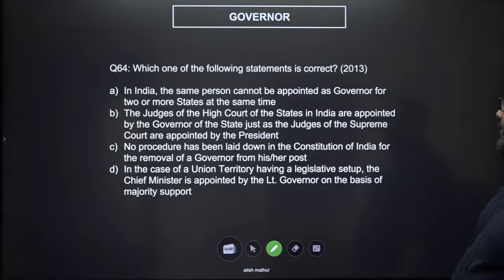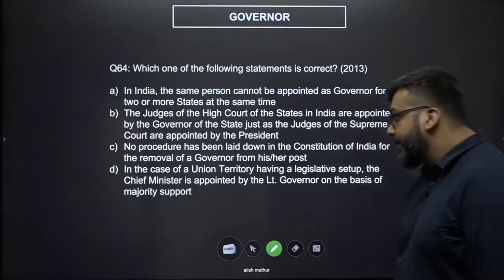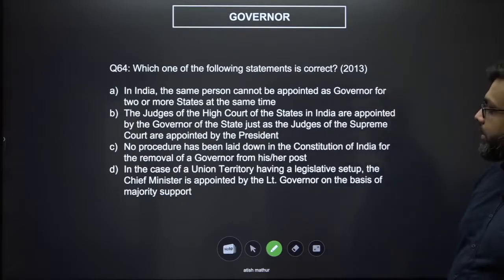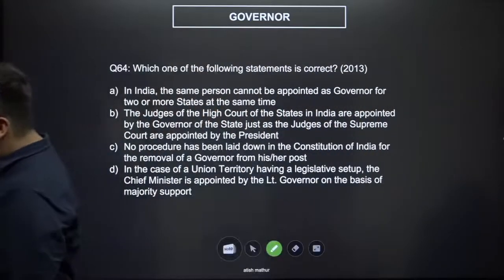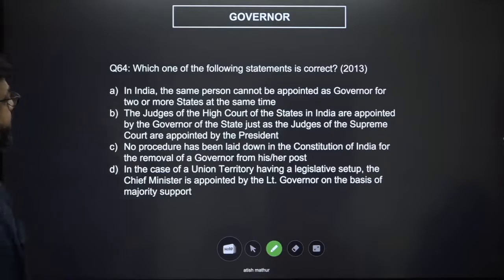In case of a union territory having a legislative setup, the chief minister is appointed by the lieutenant governor on the basis of majority support, which means whichever party has a majority support and therefore can be chosen, right? Now, let's understand this. Is correct.